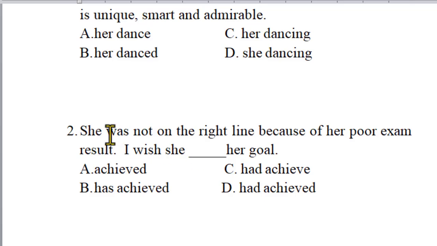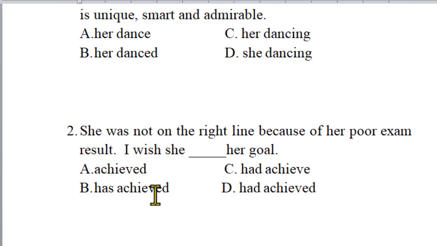So the implied meaning is written here: she was not on the right line because of her poor exam result. So this is regretting the past. She was not on the right line because of some problems. So regretting about the past, isn't it? So I wish she achieved her goal doesn't fit this result, because she was not on the right line because of her poor exam result.